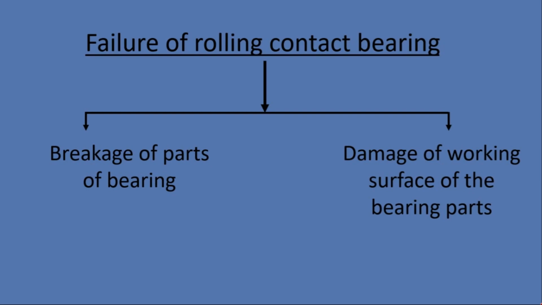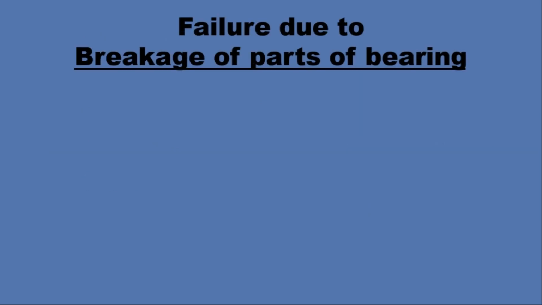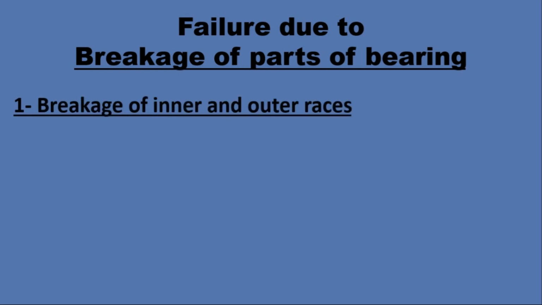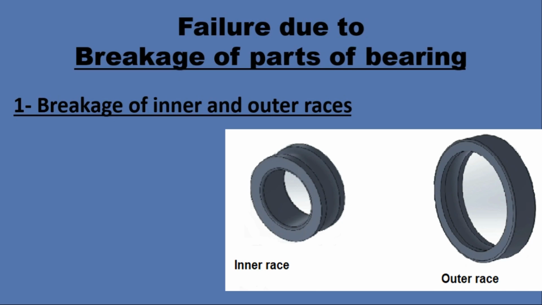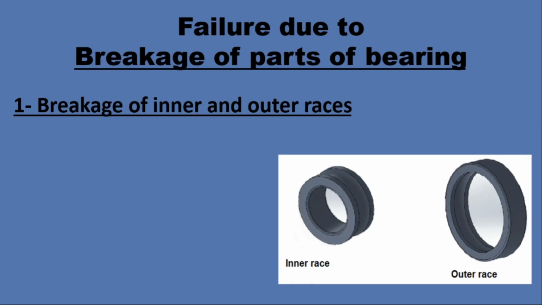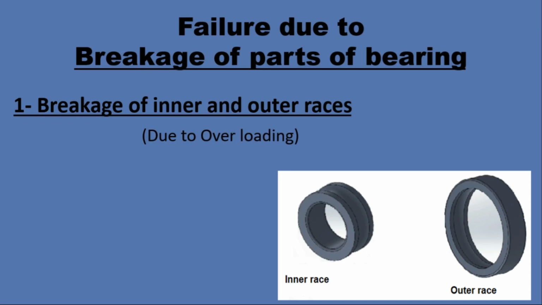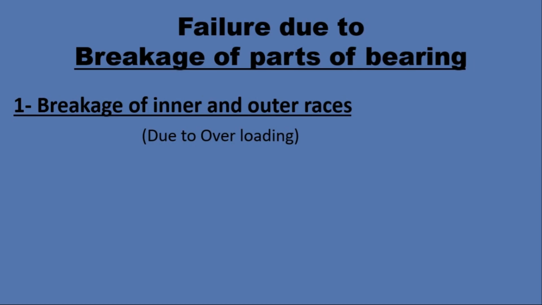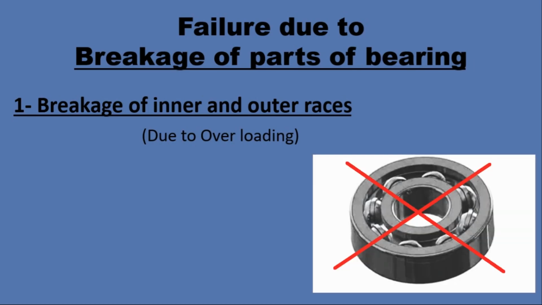So first, the first reason: failure of rolling contact bearings due to the breakage of parts of the bearing. The first one is breakage of outer and inner races. This is the outer and this is the inner race. So how will this break? This will break due to overloading. If you provide overloading on the bearing, the outer and inner races are going to break, and if the outer and inner races break, then the failure can happen.